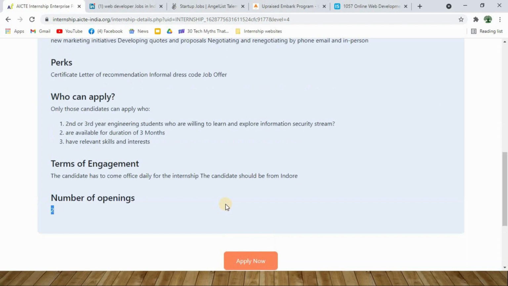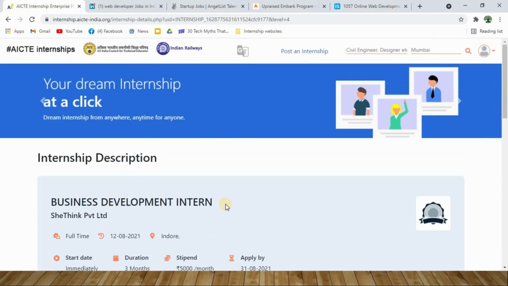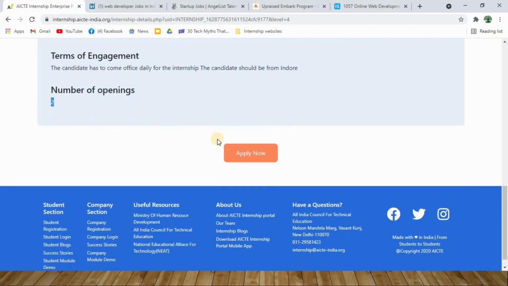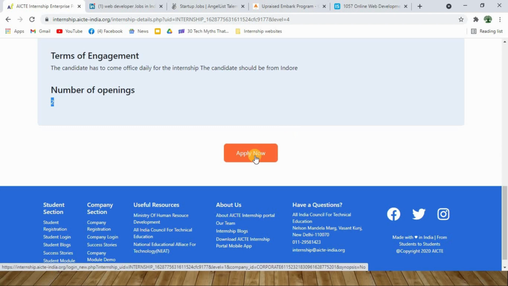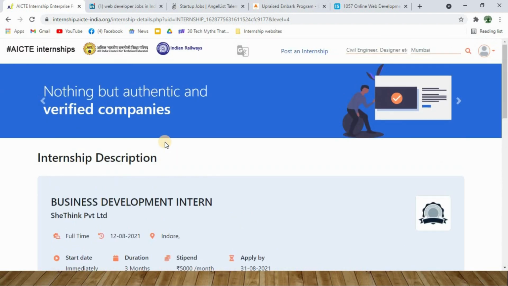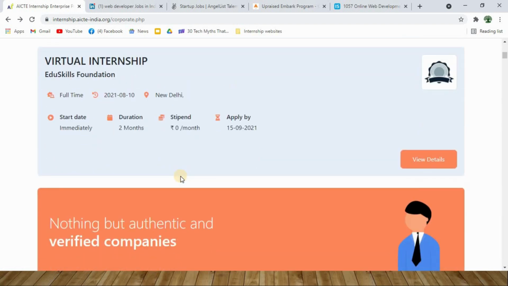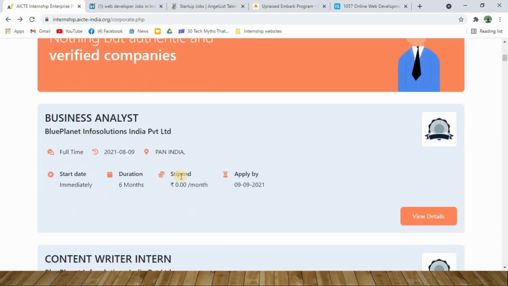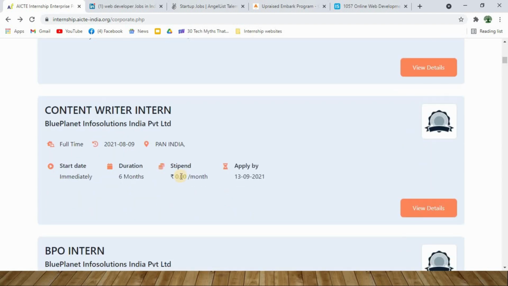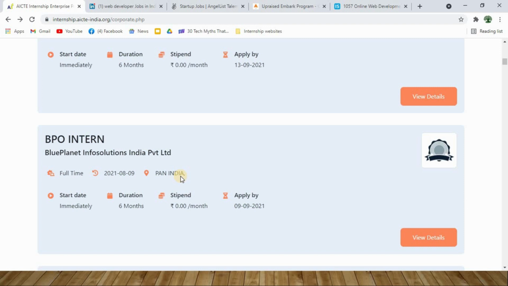So you have to create an account on this particular portal, and once after creating the account, you can apply by using this particular button in this form. So similarly you can search for as many internships as possible. As I already said, it is always beneficial to apply for as many internships as possible. Whatever internship suits your skill set, you can apply.